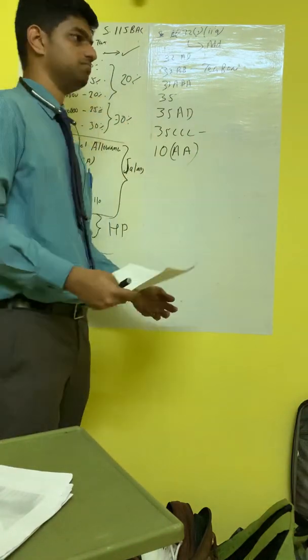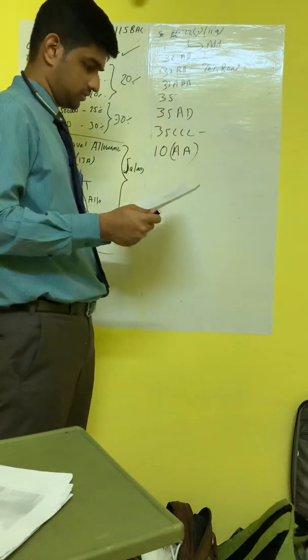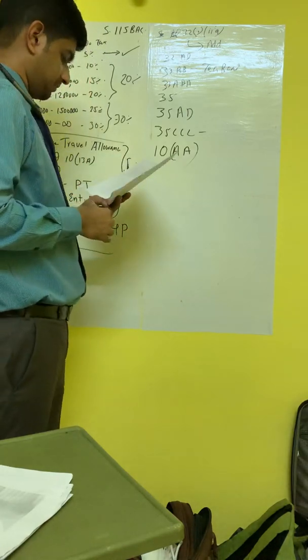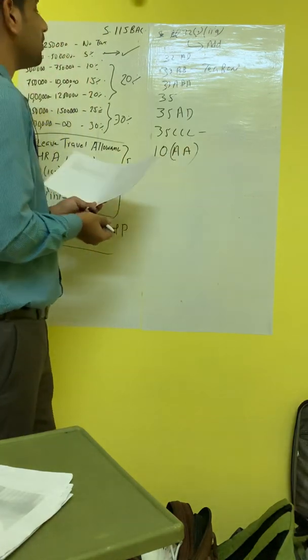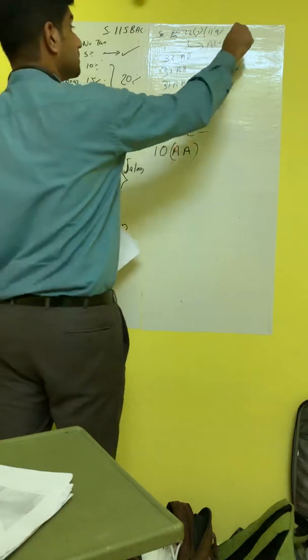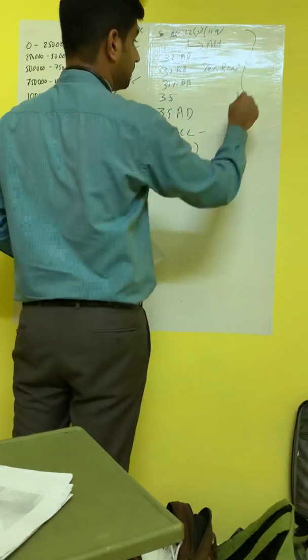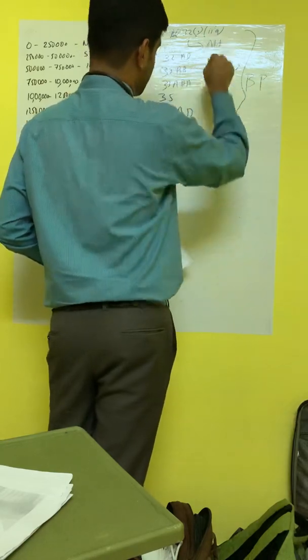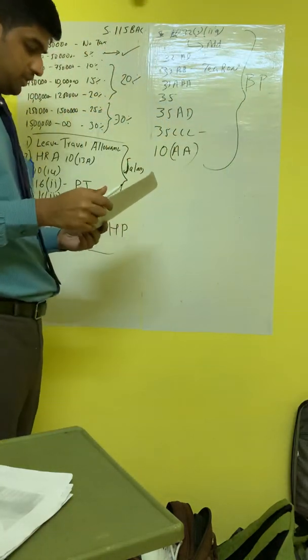Now that is not possible to be claimed. So these are all the benefits you have to forgo in case of business or profession.